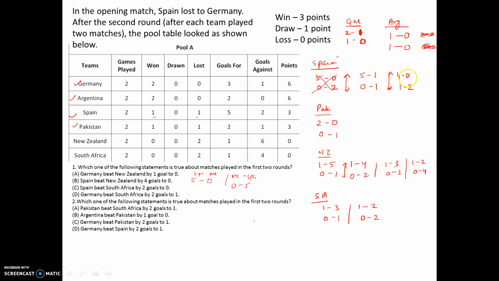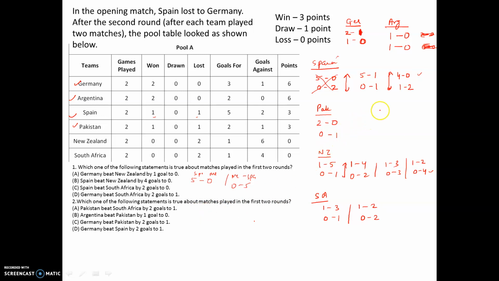And if I look at 4-0, then I also have a 0-4. So that is also a possibility that it exists, right? So let's say 4-0 is correct, right? So I'm basically thinking the match is between Spain and New Zealand, right? So we are talking Spain versus New Zealand is the match, which we discussed earlier also, that there has to be a match between Spain and New Zealand, right?